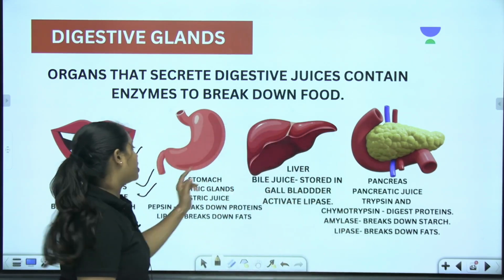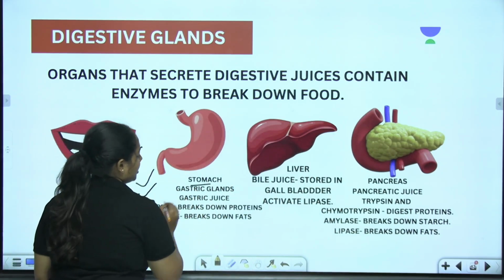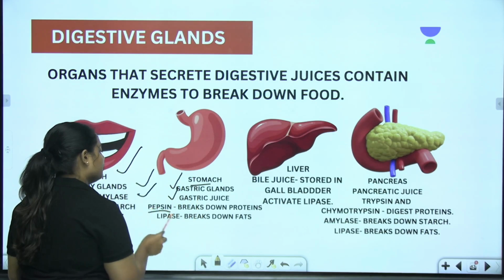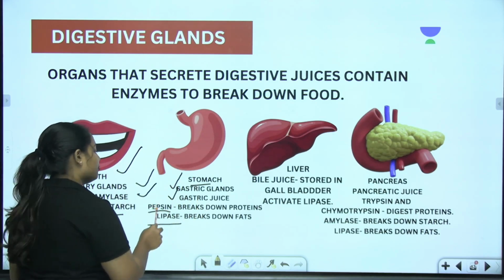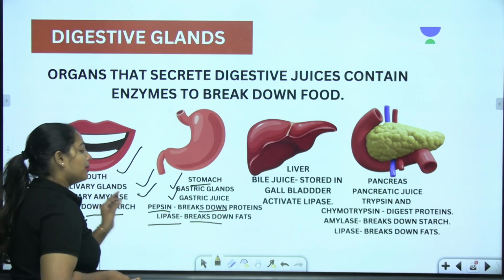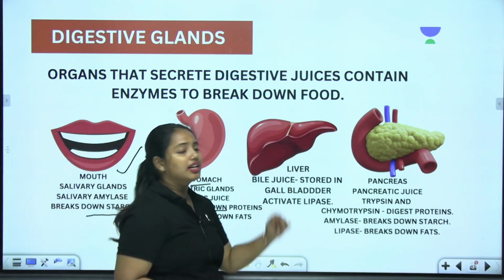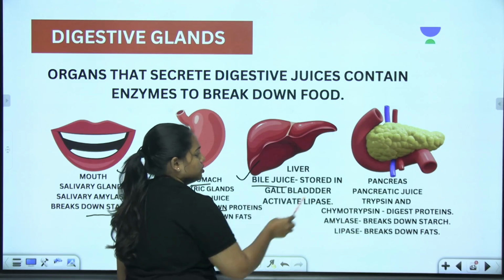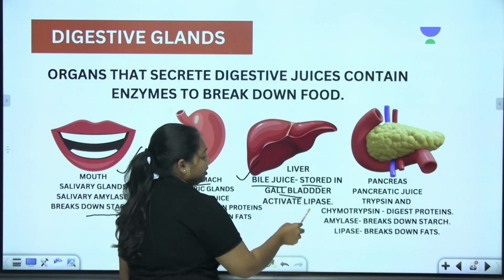But when it comes to the stomach, the stomach has gastric glands that produce gastric juice, which consists of two enzymes. The first one is pepsin, which breaks down proteins. The second one is lipase, which breaks down fats. Similarly, the liver produces bile juice, which is stored in the gallbladder and activates